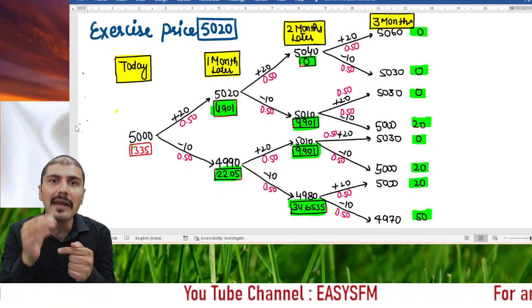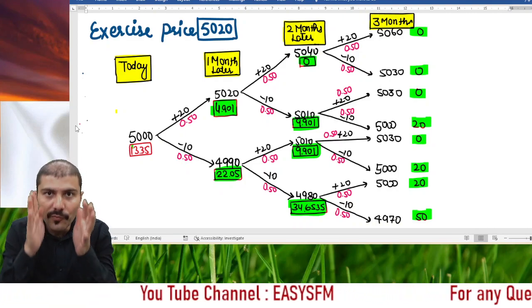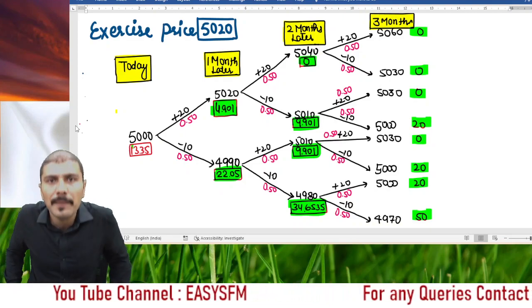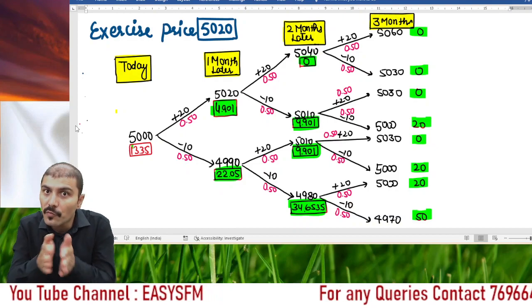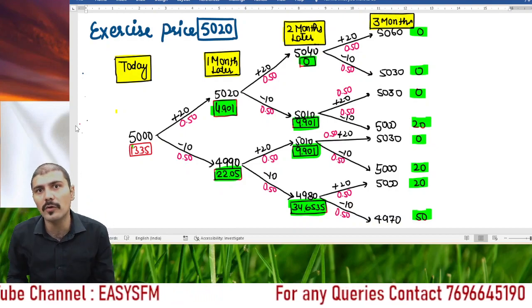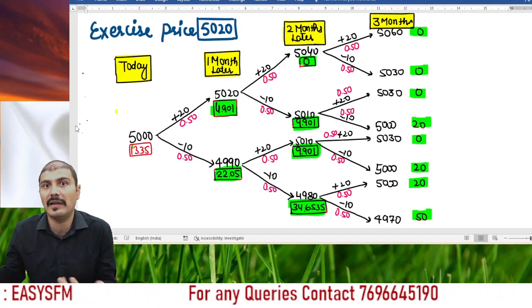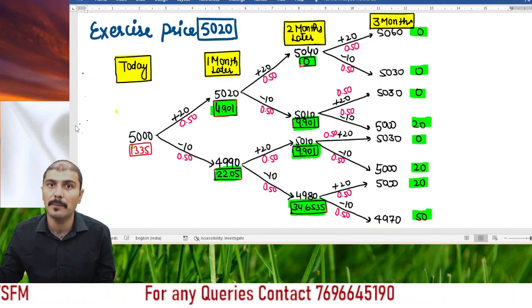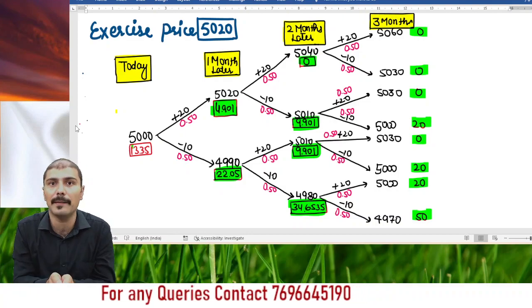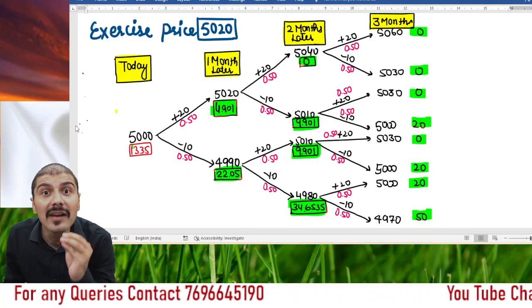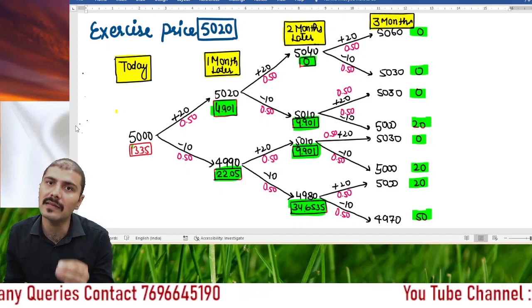If you see some extra benefit in exercising early, only then will you exercise early, right? If you don't see any benefit, and you will gain more by waiting, then what will you do? If there is any extra benefit in waiting, obviously you will wait, but you will exercise early only and only if there is some extra benefit in exercising early.